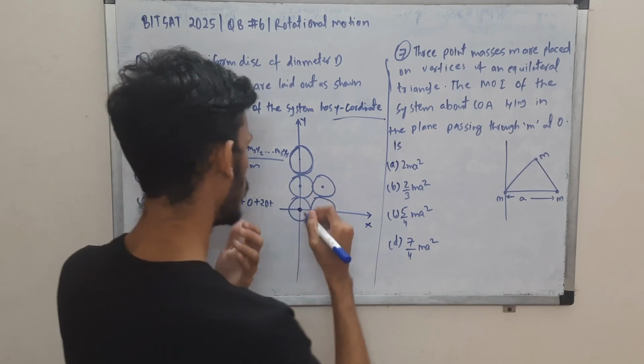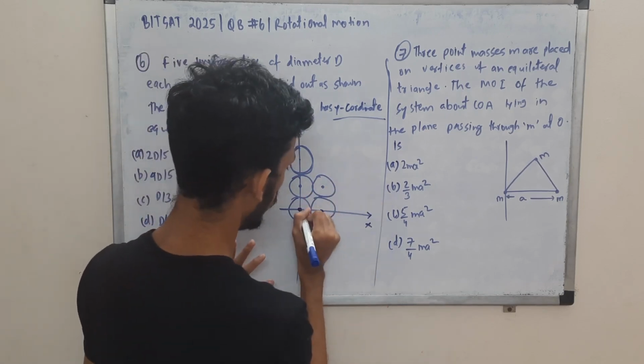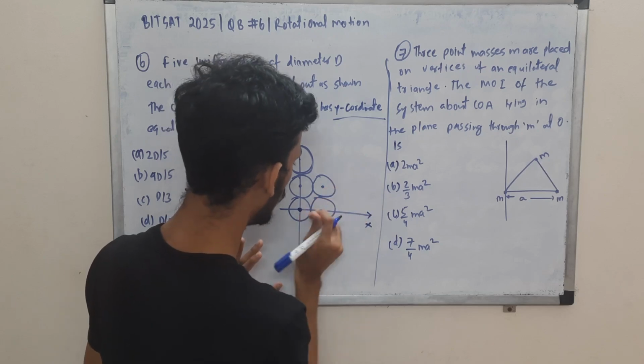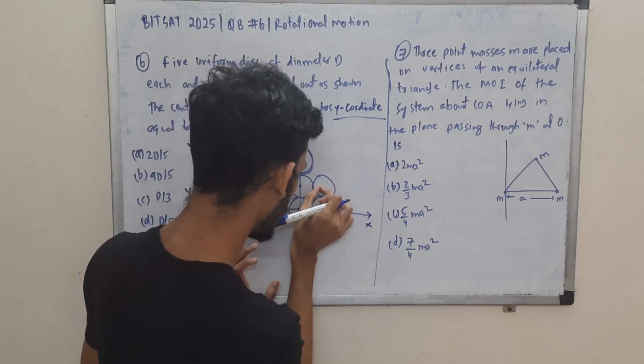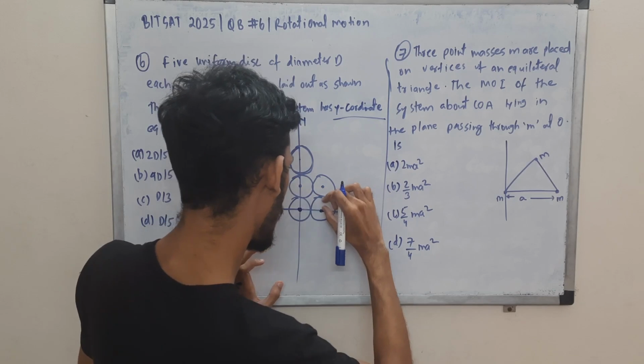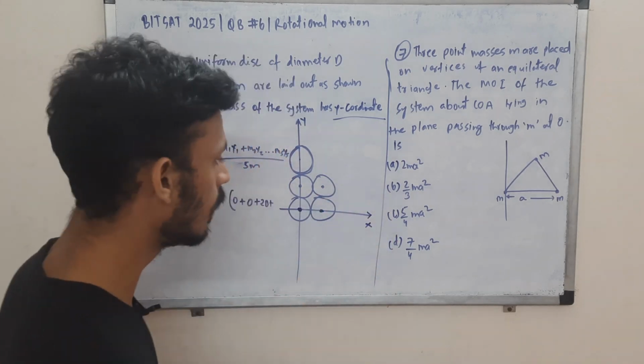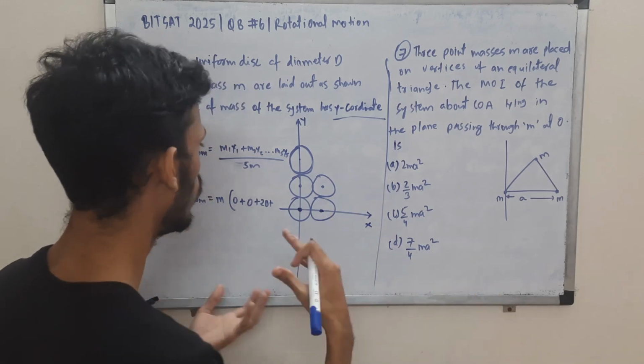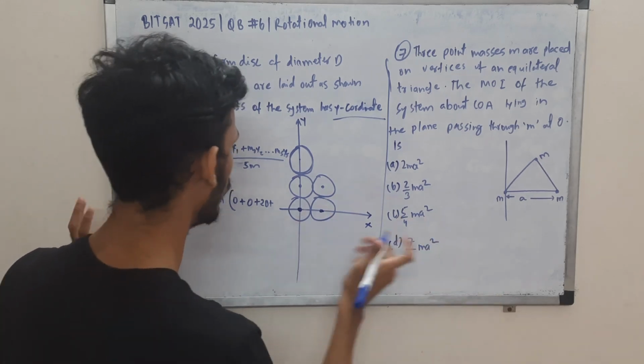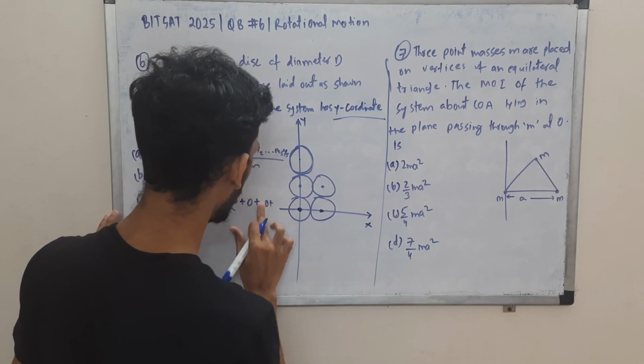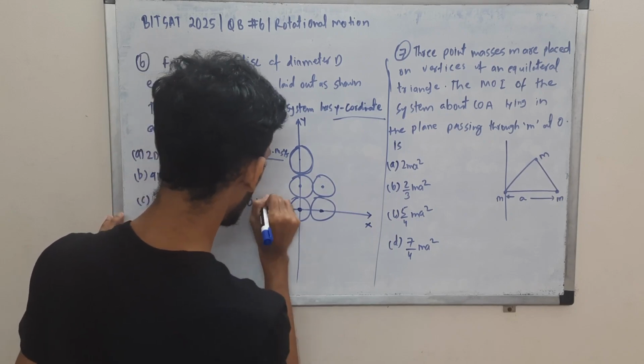Then we'll have this one. If you see the y coordinate, it's d and d, right? It is d in x, r plus r, and d in y, r plus r. Since we are only considering the y coordinate, it is d.